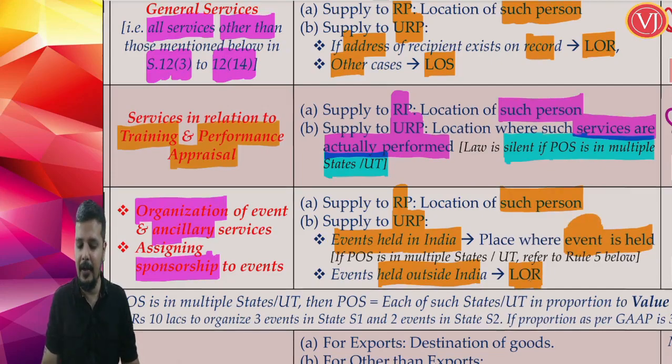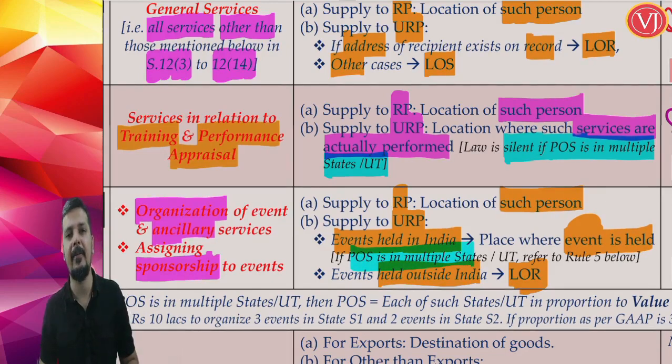Here we focus on event, here you focus on recipient. But a very important point: when the event is in India, it is highly possible that place of supply is in multiple states. If the event is in India, the answer is place of supply is location of the event. If the event takes place in multiple states or union territory, you have to refer to Rule 5.